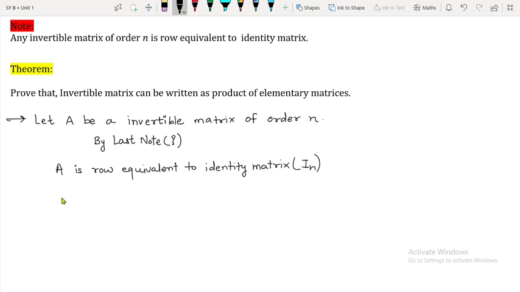So row equivalent means what? This implies there will exist some elementary matrices.